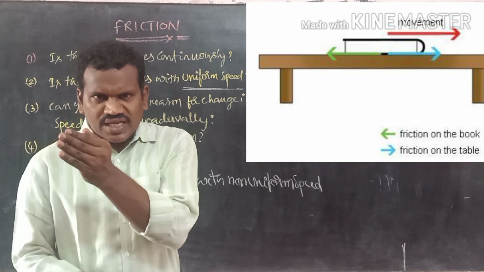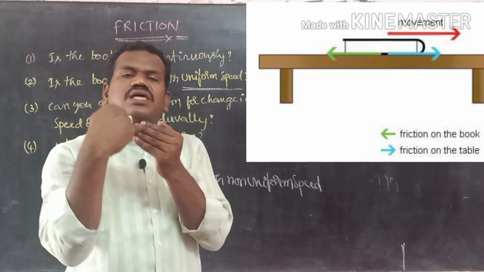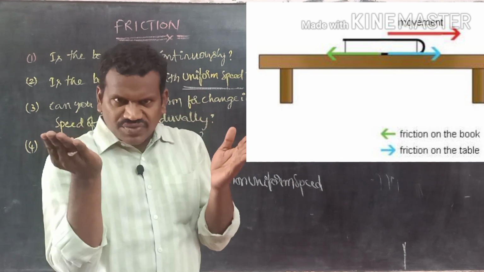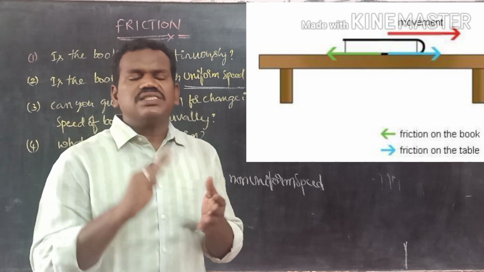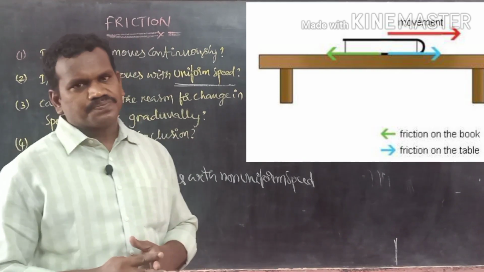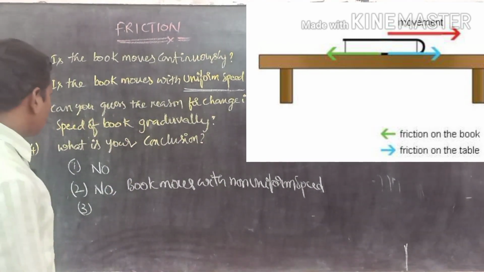The book is moving in one direction, and in the opposite direction the table is also applying some force. Between the surface of the book and the surface of the table, another force is acting which resists the speed of the book. That is the answer for the third question.